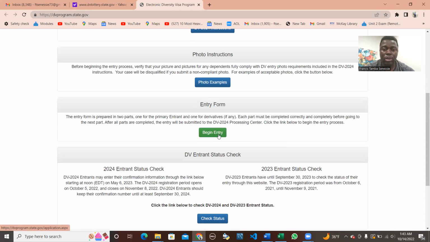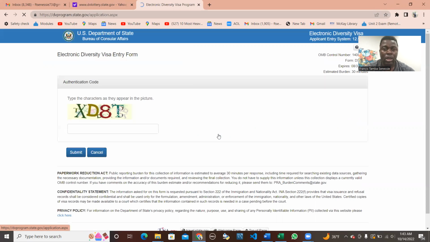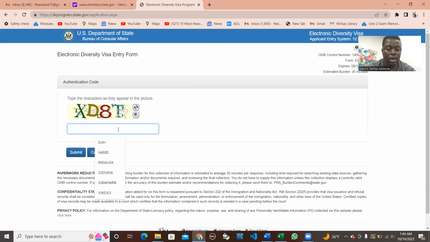In this case, I'll just begin entry. I begin entry here. So an entry code will pop up, and then you have to take care. Be very attentive to look at the letters shown in this code so that you enter them correctly. These letters are in uppercase.